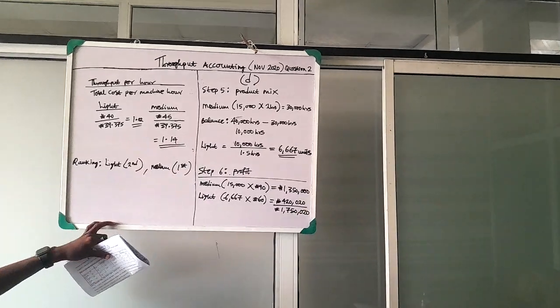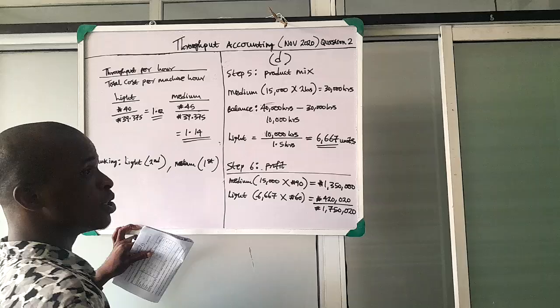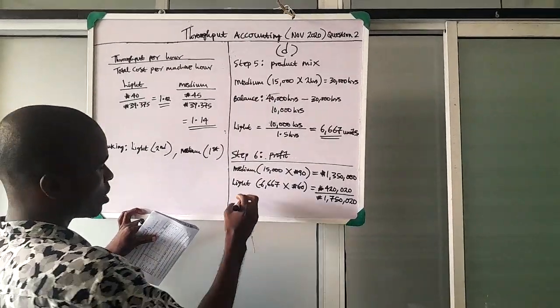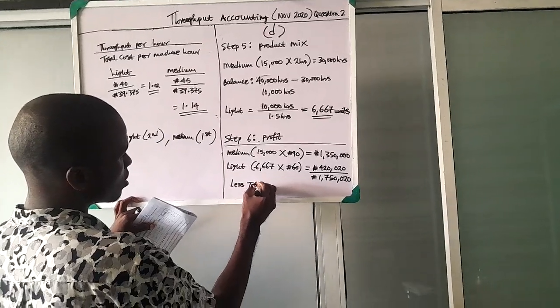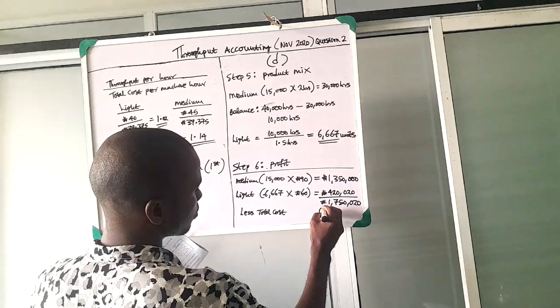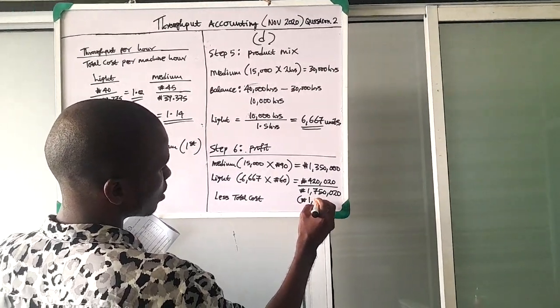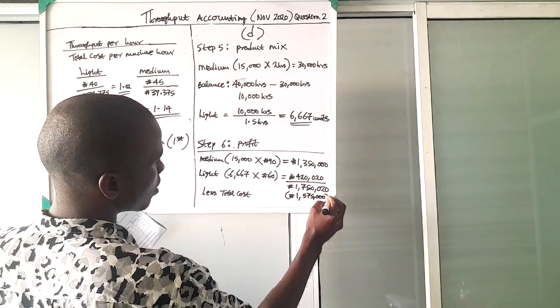Now we are going to less the fixed cost, or we call it total cost because we have computed it in this other one. So less total cost. And the total cost is 1,575,000.